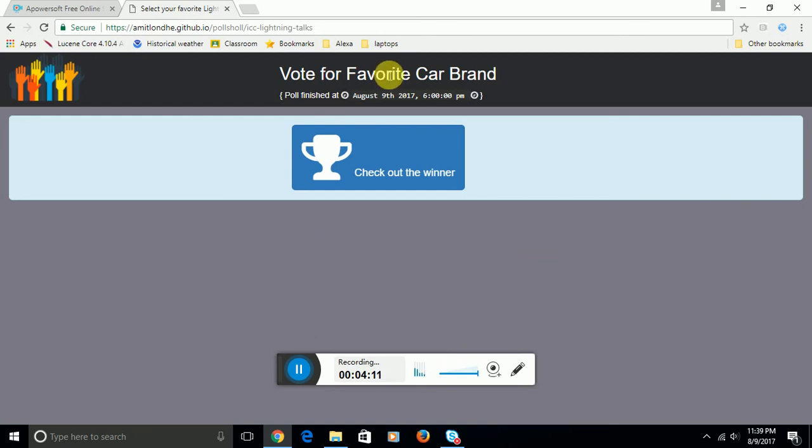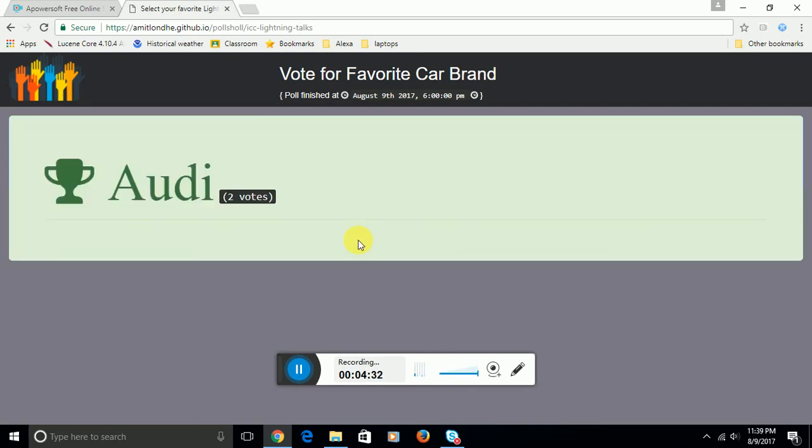Now you can see, because the poll has been marked invalidated because it got over on August 9th at 6 p.m., it is no more asking you for your phone number, or you won't be able to log into the poll. So let me check out the winner. So I have some mock data wherein I have given 2 votes to Audi, and that is what it is displaying right now.